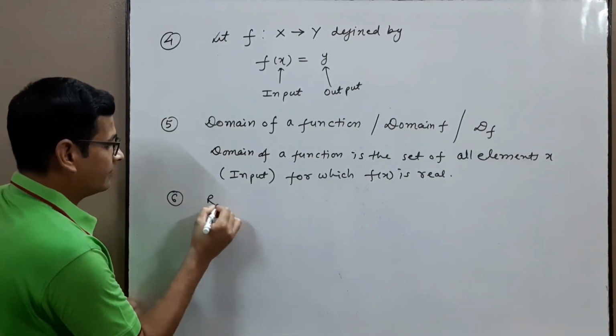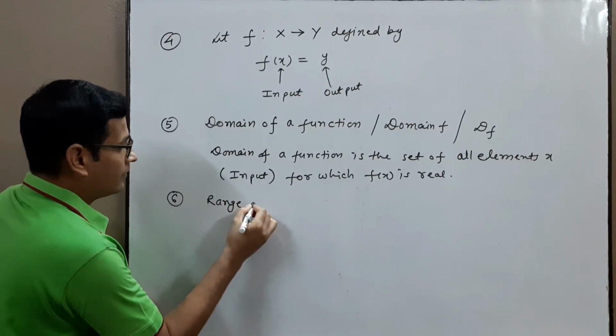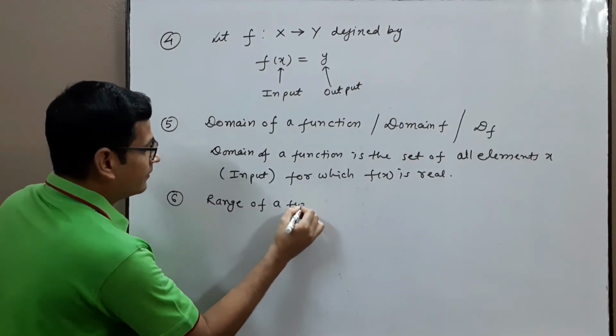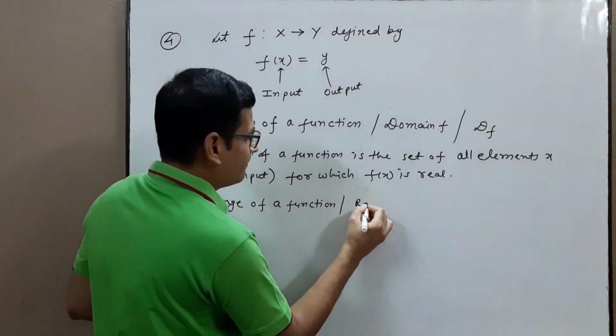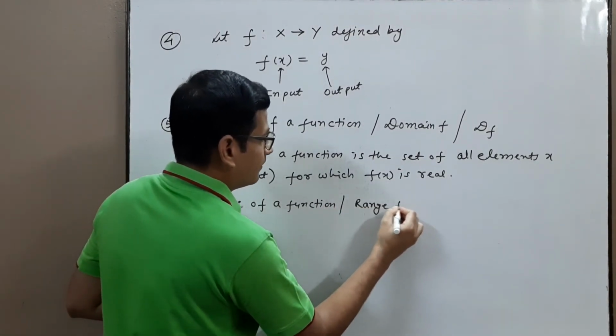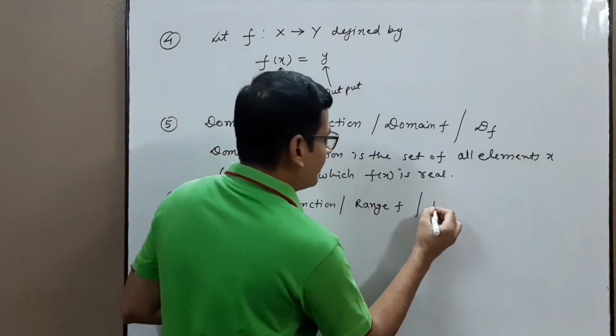6. Range of a function. We can also write range f or short form R_f.